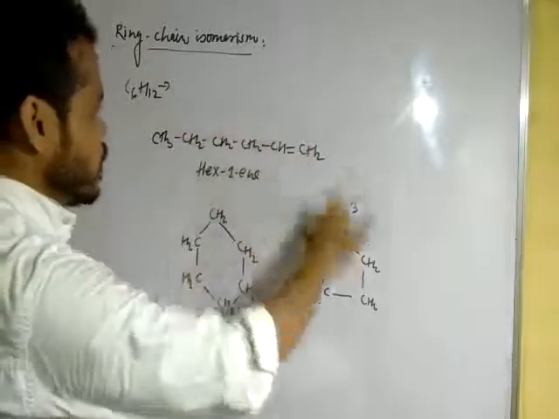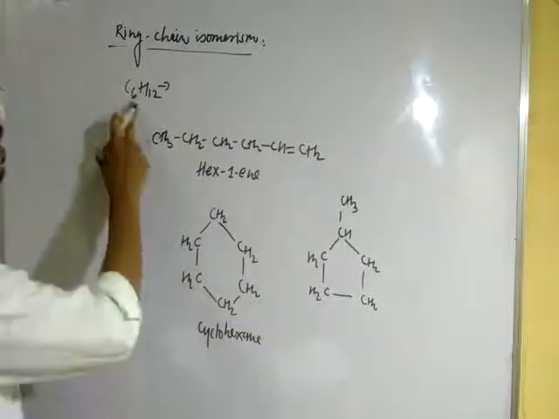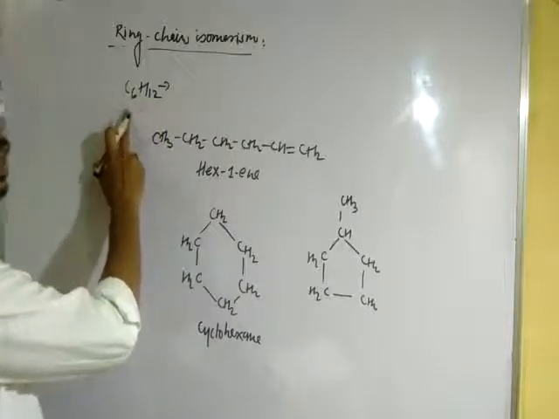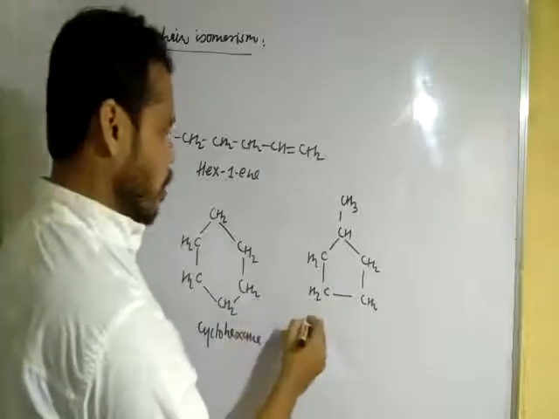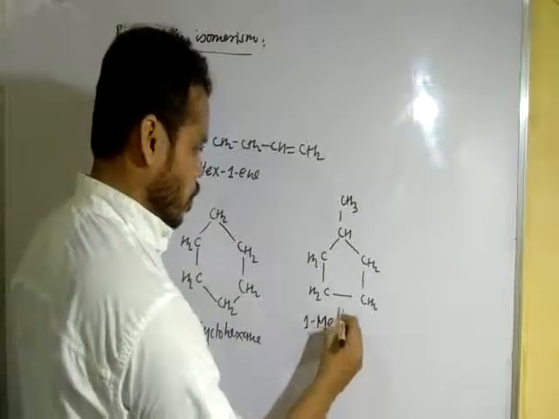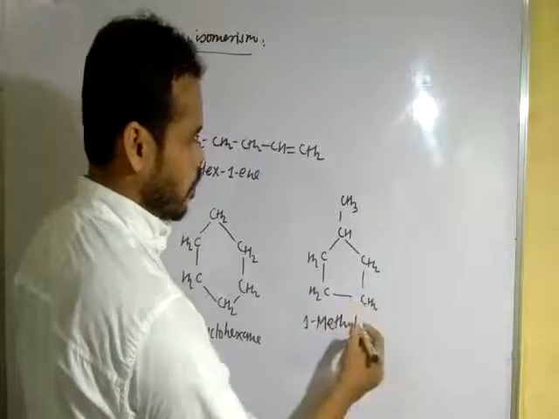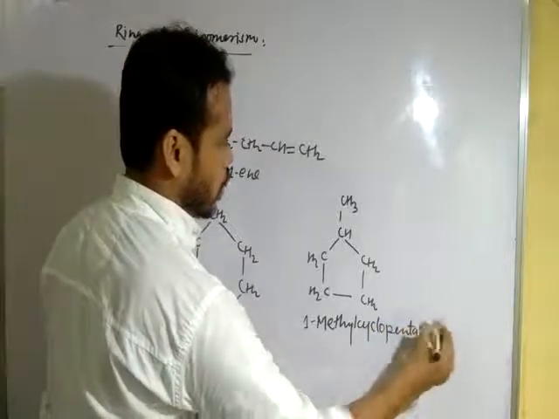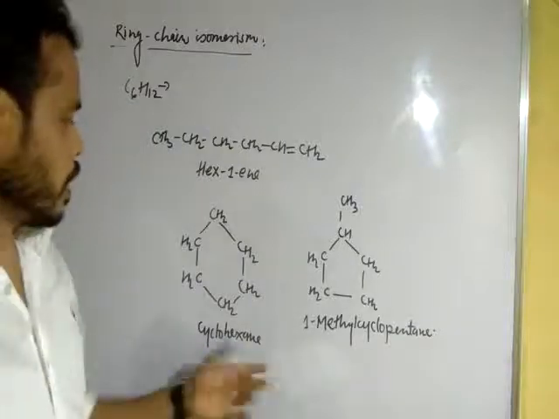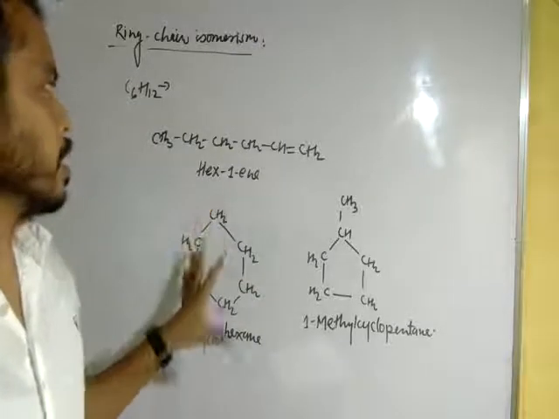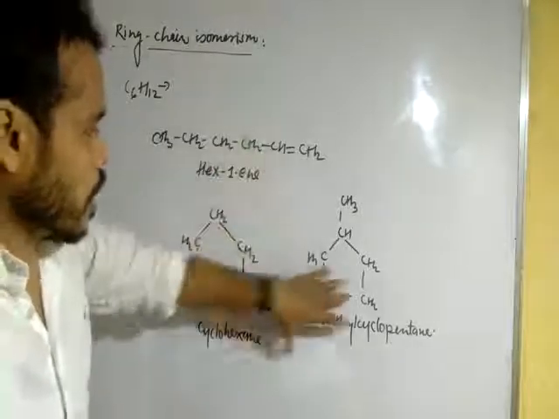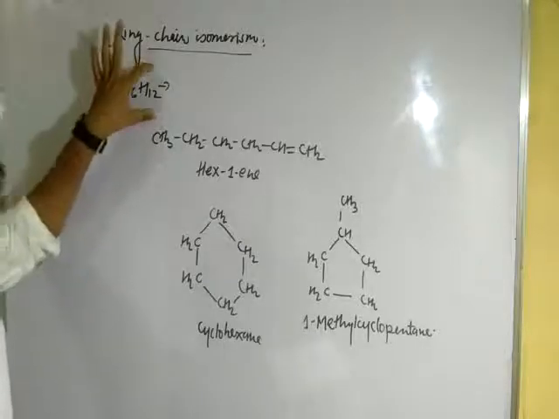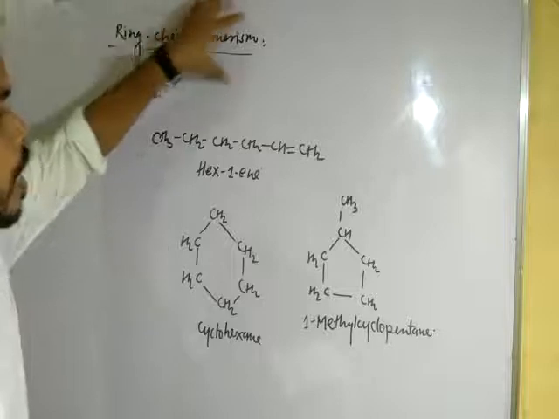That means these are ring chain isomers of C6H12, which belongs to the alkene family. The name of this compound is methylcyclopentane. That means methylcyclopentane, cyclohexane and hex-1-ene are ring chain isomers. This is the chain isomer and these are ring isomers, and they have the same molecular formula C6H12. So they are known as ring chain isomers.